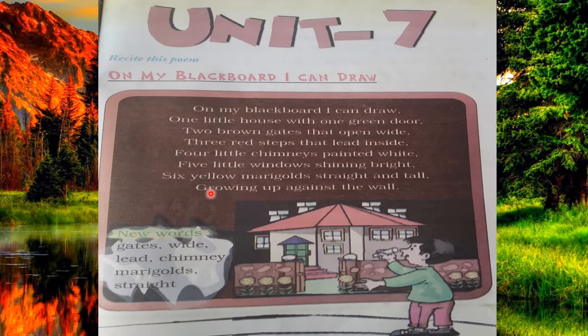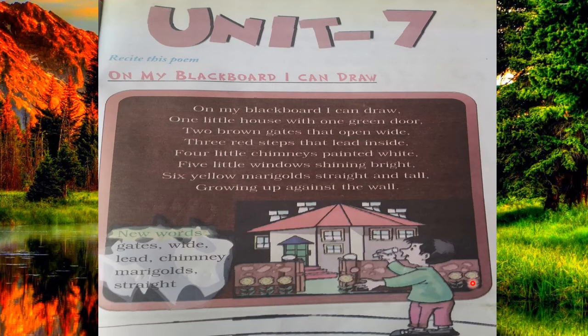And then six yellow marigolds straight and tall. Here in this house there are also six marigolds. Marigold means flower, a kind of flower. You can see 1 2 3 4 5 6. There are six marigolds in this house, and they are straight and tall. And then growing up against the wall. These six marigolds are growing up against the wall, near the wall.